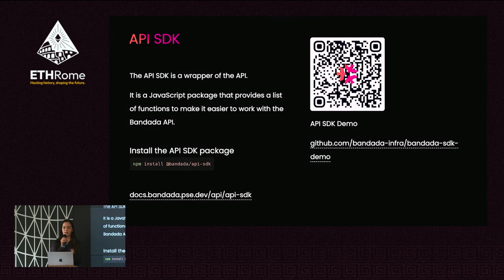So the Bandada API SDK is a wrapper of the API. It's a JavaScript package that provides a list of functions to make it easier to work with the API. You can install the API SDK package like so, and here is the documentation to the API, and also a demo using the API SDK so that it's easier for you to understand everything with the documentation and also with the demo.